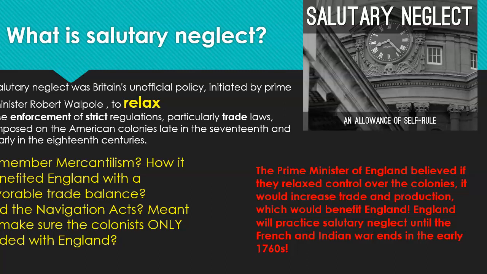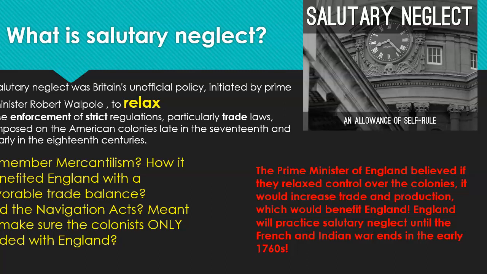And one of the reasons he's going to relax them is because he thinks it's going to increase trade and production, which would ultimately benefit England, right? He's like, look, if we back off a little bit on the colonists, they're probably going to work harder and do more, and it'll increase the amount of money and power for England anyway. So England is going to practice salutary neglect until about the 1760s.